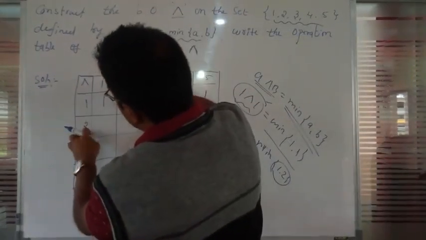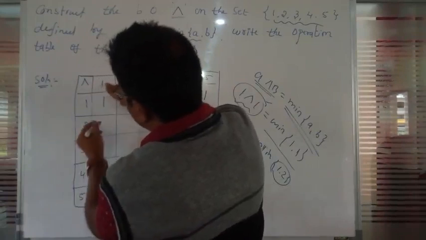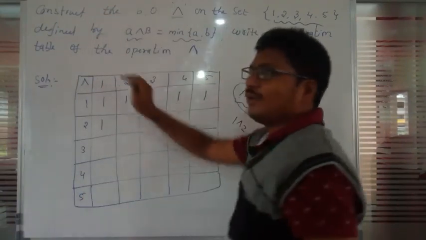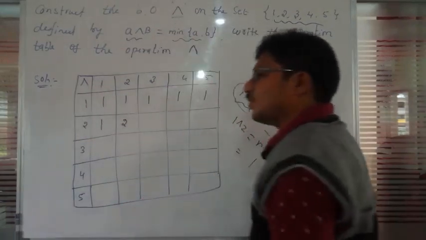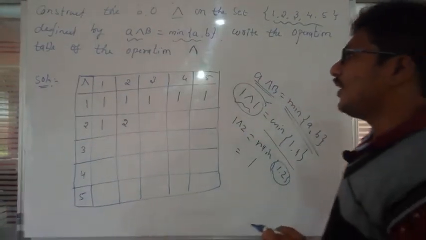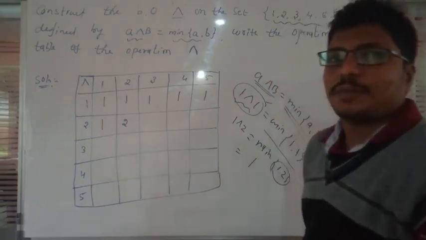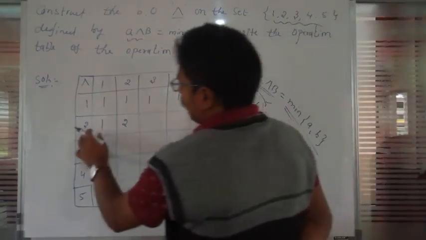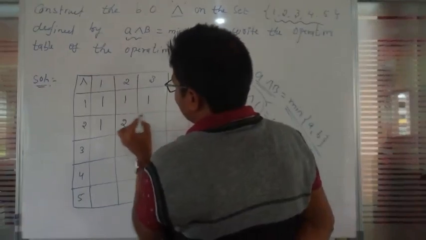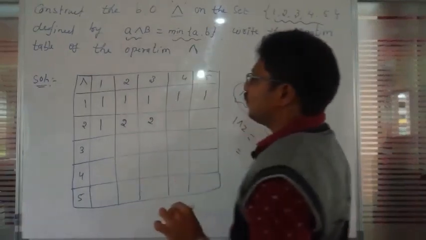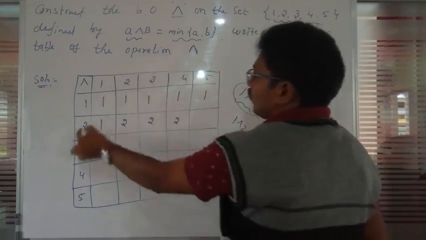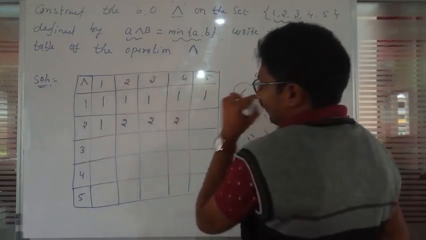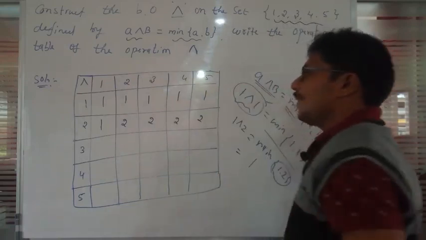Now the next row. 2 wedge 1: the minimum value is 1. 2 wedge 2: the minimum value is 2, since both are equal, so we keep 2. 2 wedge 3: the minimum value is 2. 2 wedge 4: the minimum value is 2. And 2 wedge 5: the minimum value is 2.